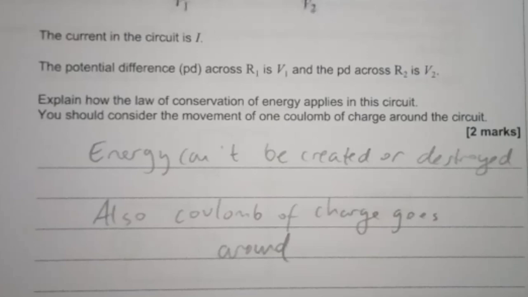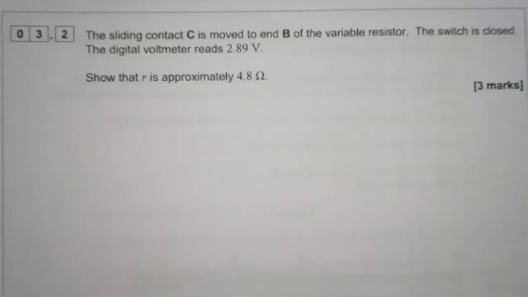No, I'm not going to consider anything. That's my answer. Energy can't be created and destroyed. There we go. I also put 1 coulomb of charge goes around the circuit because it told me to consider it. 3.2. The sliding contact C is moved to end B of the variable resistor.